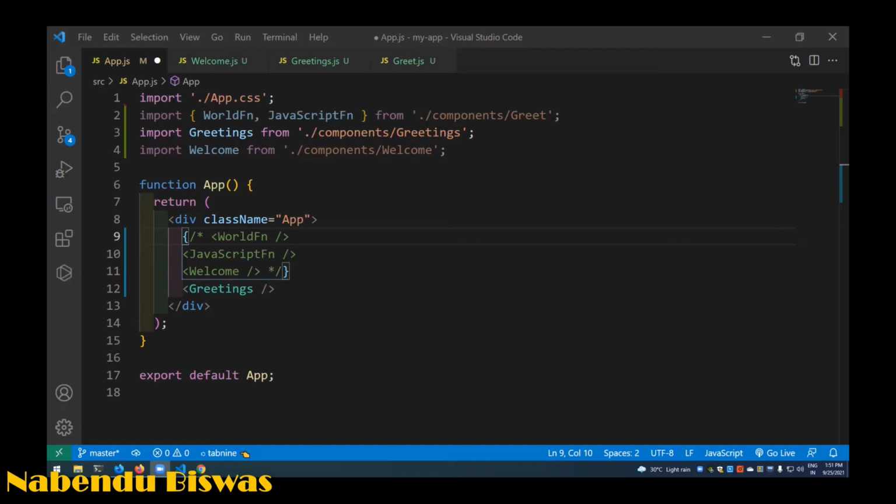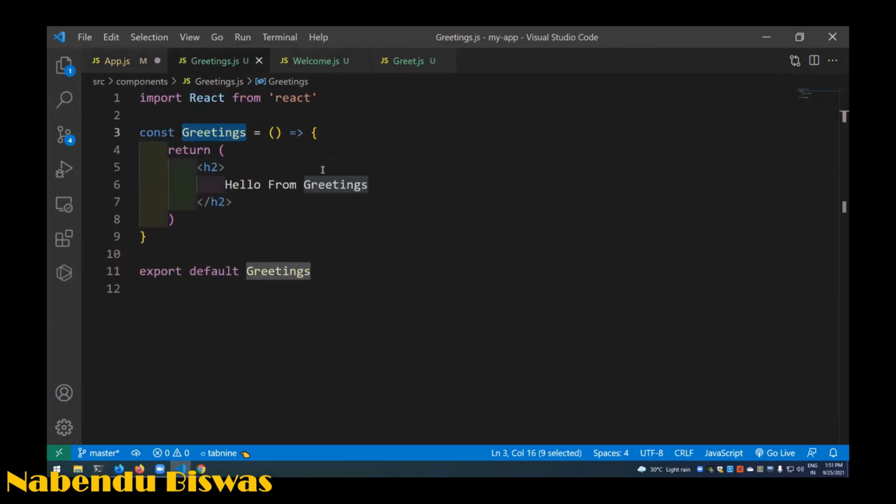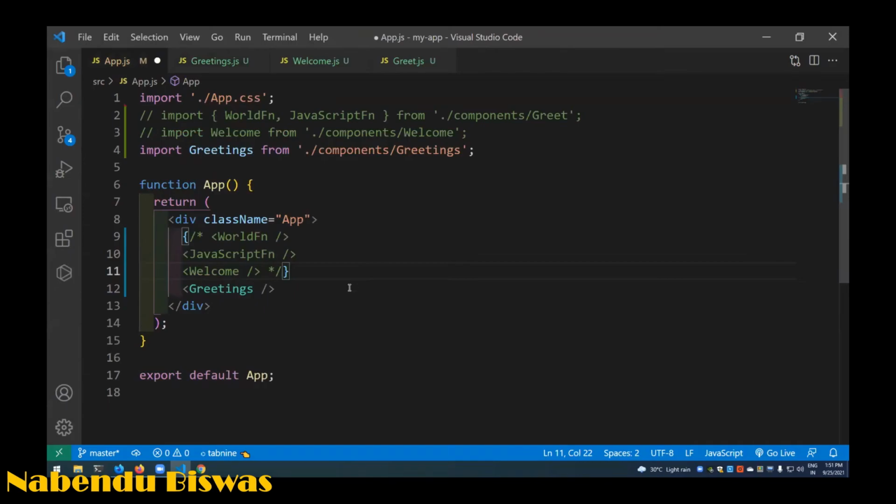Okay, so I've just commented this out because we are going to see something else, and I'll bring this down and comment this out also. Control slash and comment it out. Inside JSX you have to comment it like this, and outside you have to comment it like this. This is the way we comment in React. So this Greetings component is there, and I'll be passing some props to Greeting.